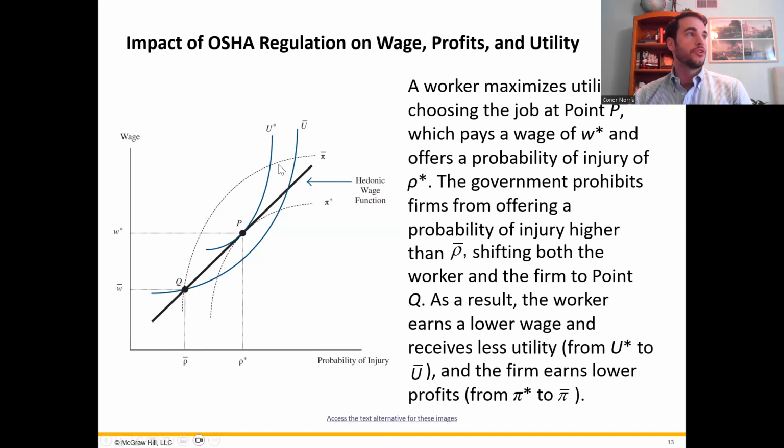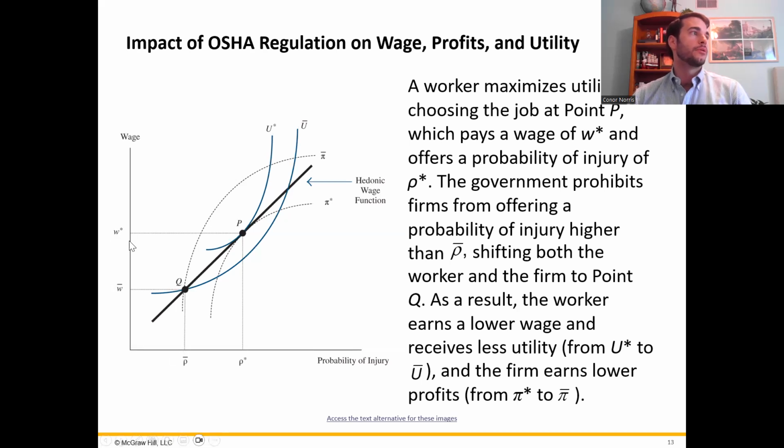The hedonic wage function right here, this line, represents the trade-off between wages and safety that each worker faces and what they're willing to do. So we can move down this curve until we reach point Q here, which is right at the new safety standard. What do we see as the result? Basically, the risk of injury is lower. It used to be up here, now it's down here.